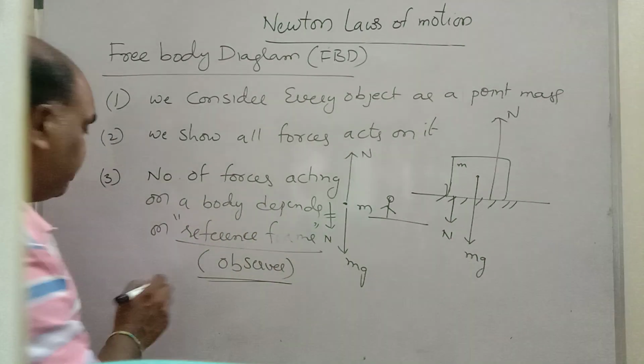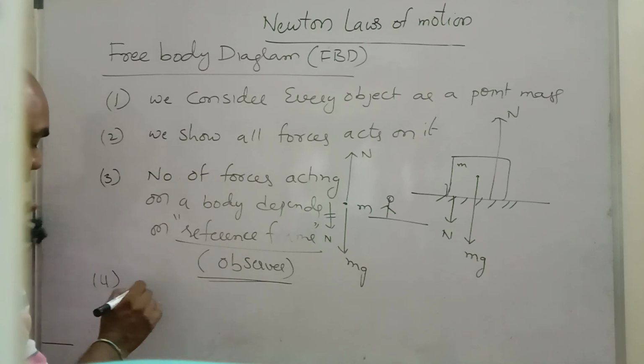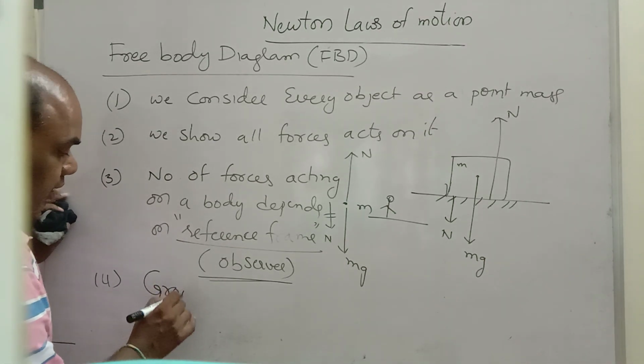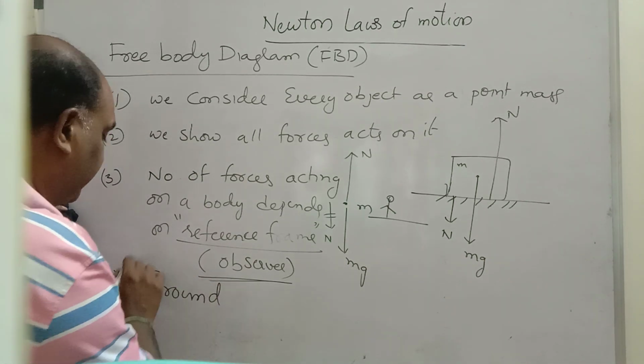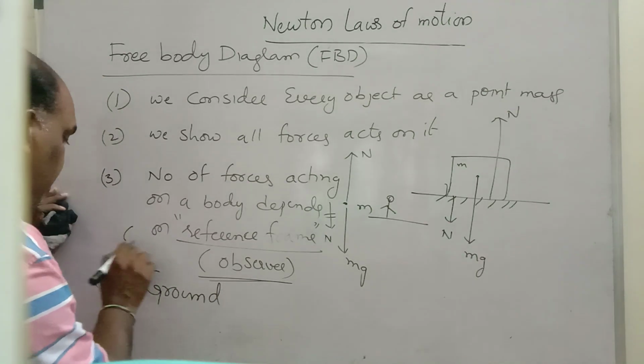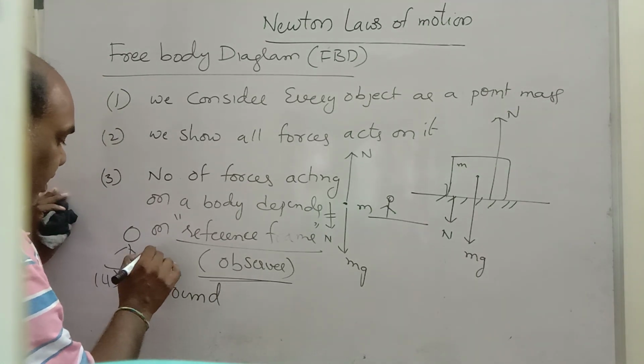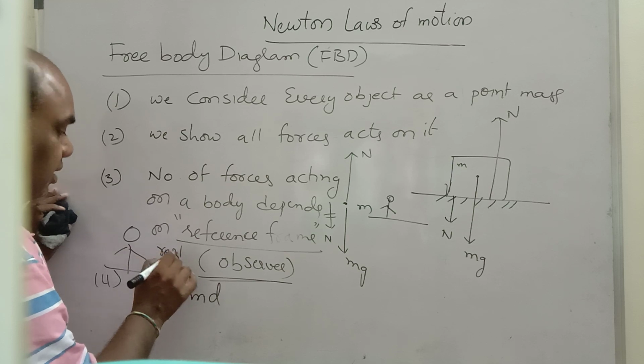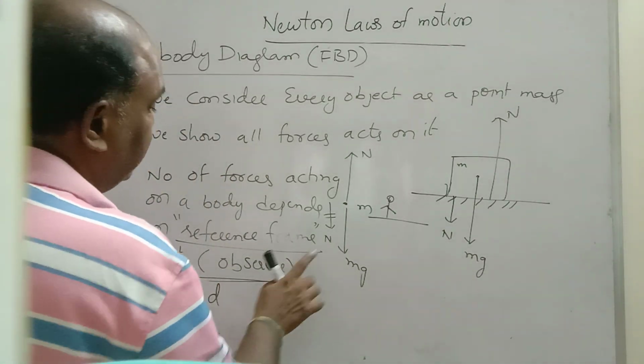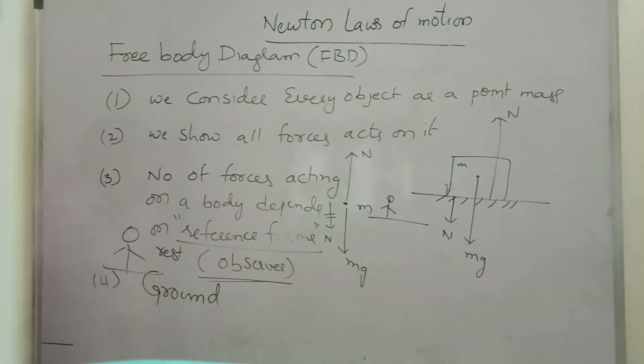Most of the time the observer will be on the ground, that means the observer will be at rest. Then only Newton's laws are valid. This is called the reference frame. Very important, note down up to here. Now we will see some free body diagrams.